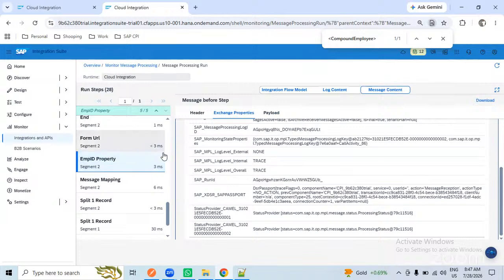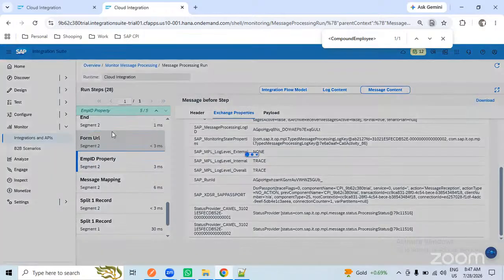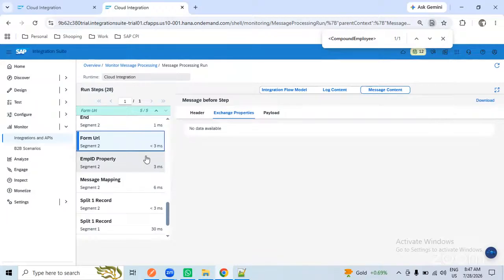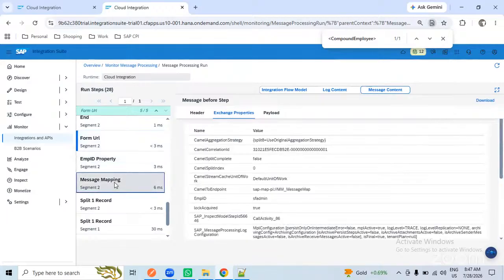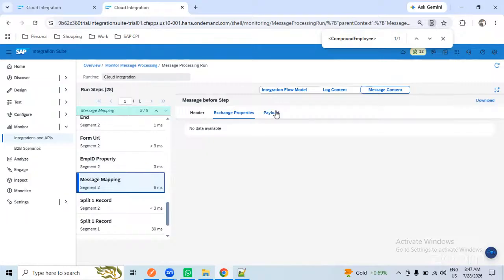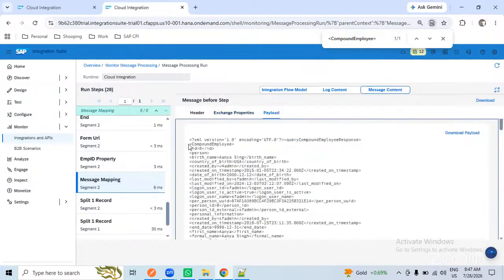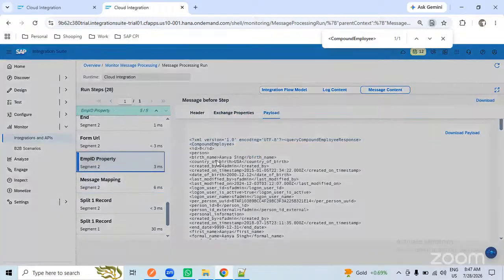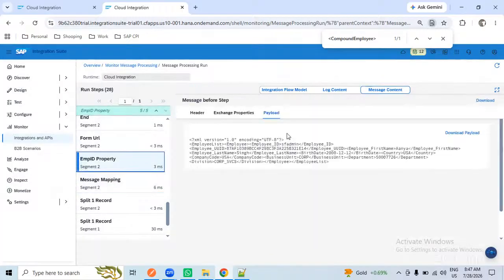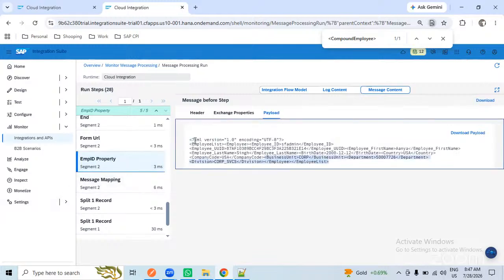Whenever you are tracing the interfaces, whatever activity you have performed here can be checked in the next palette function, not there. In the similar way, in the message mapping also, you cannot get the transformed data. You will get whatever data is from the previous input. So the output of message mapping will be available in the next step. It's not only for message mapping or content modifier, it's for the entire flow.